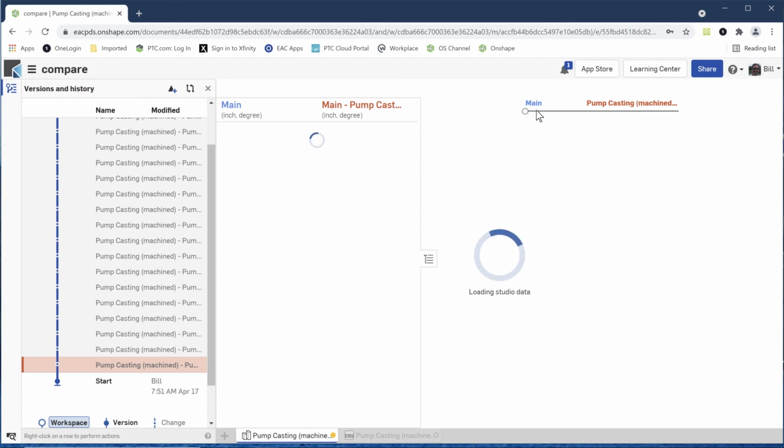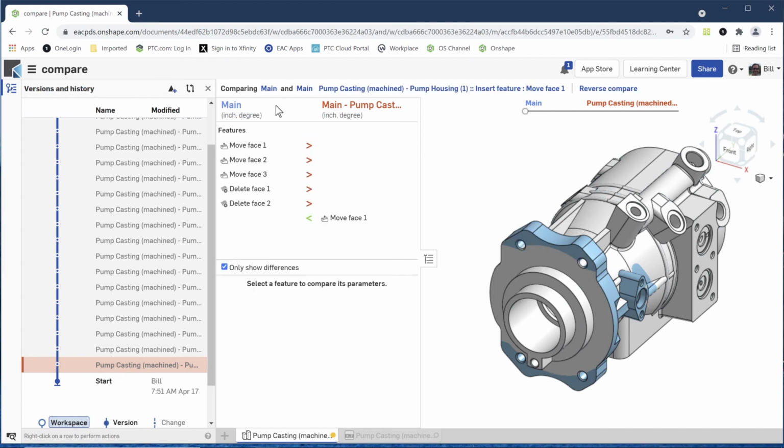And it's going to show us where it was at the beginning, or where it looks now. And then it also gives us a list. Here are all the features of the changes that I've made. So as we highlight each one of those, we can kind of see them highlighting over there on the screen. Because I imported this part, it didn't really have any features to begin with, right? It was just one giant import feature. But over here, we can kind of drag this, and we can also reverse this, right? So maybe I'll reverse this.